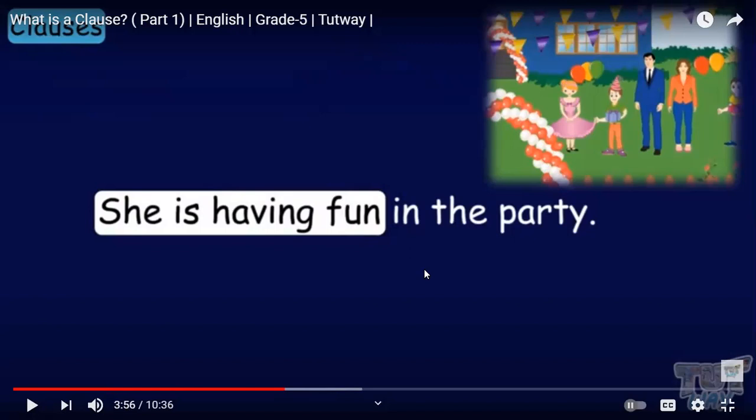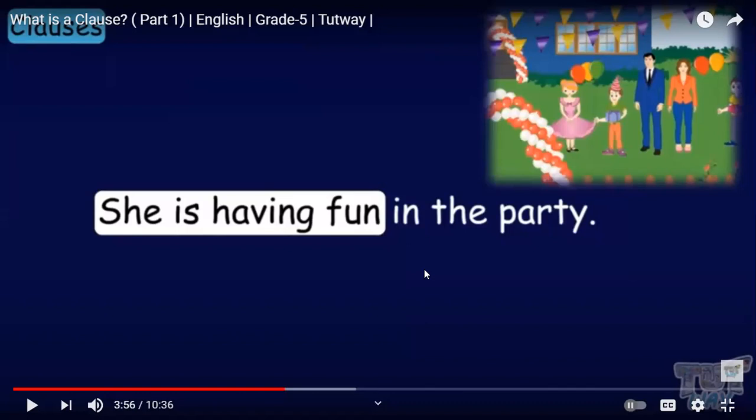So, what is this part? Is it a clause or a phrase? Close. Why is it a clause, not a phrase? Who wants to answer? It's because it has subject and verb. Because it has the subject and the predicate in the same part. Okay, so she's having fun in the party.